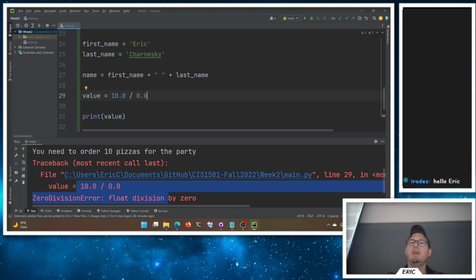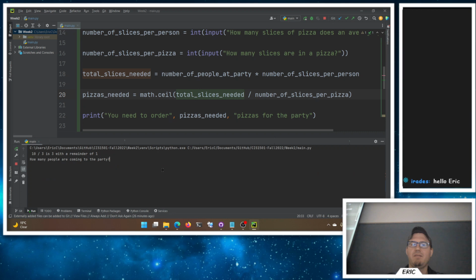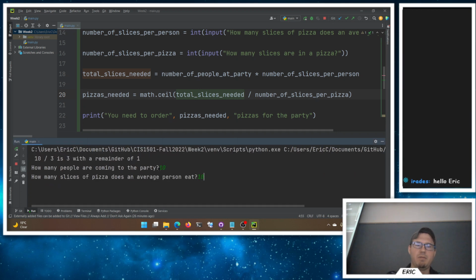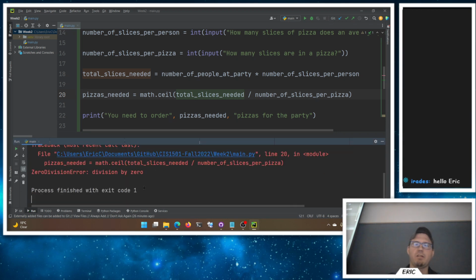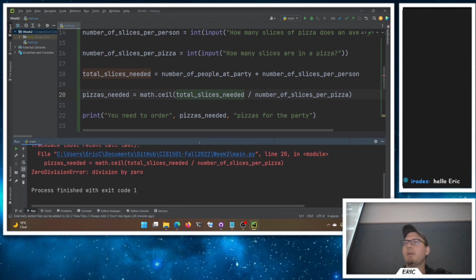Right? So you got to be careful when we're dealing with input, right? If we are dividing something like number of slices per pizza, if I enter 0, bad stuff's going to happen, right? We'll get into better ways to fix this later. We don't really have super good ways to fix it yet. But if my slices in a pizza is 0, right, it's going to fail. Now, this big ugly error here is known as a stack trace. We'll get into that later, what that all means.